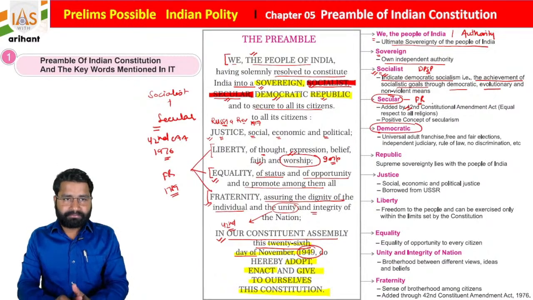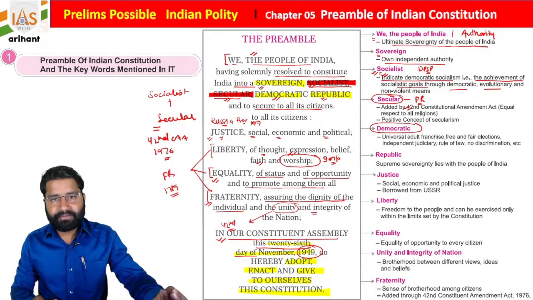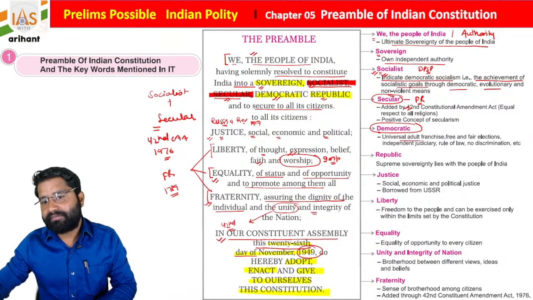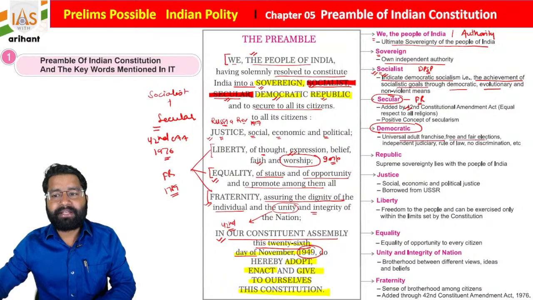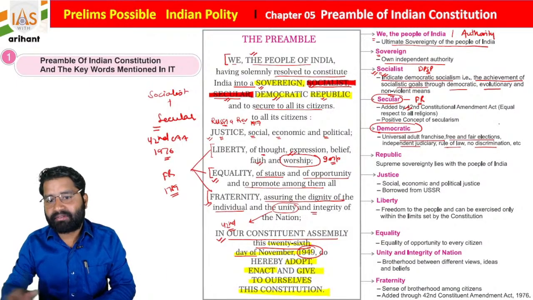Then we have the word democratic. Democratic here basically means people choose their representatives, and those representatives will be responsible towards them. So we have universal adult franchise, the concept of free and fair elections, independent judiciary, rule of law, no discrimination. These all are part of the democratic concept, students.